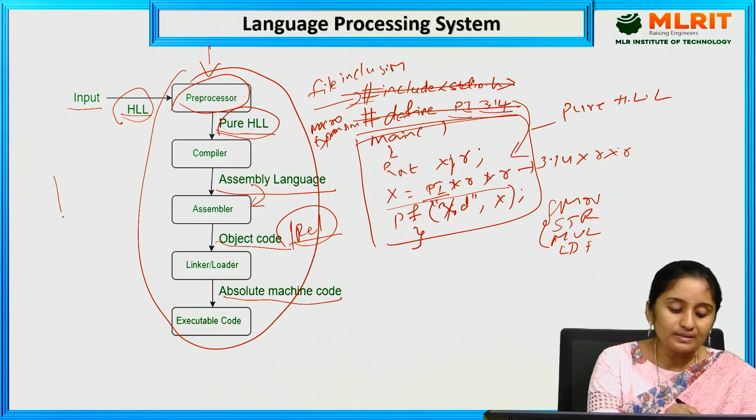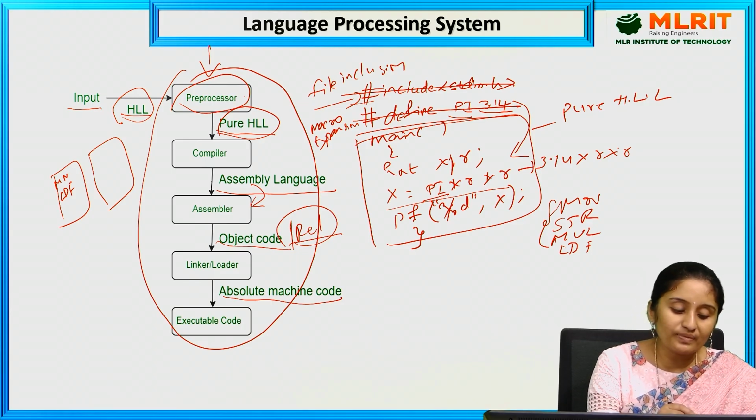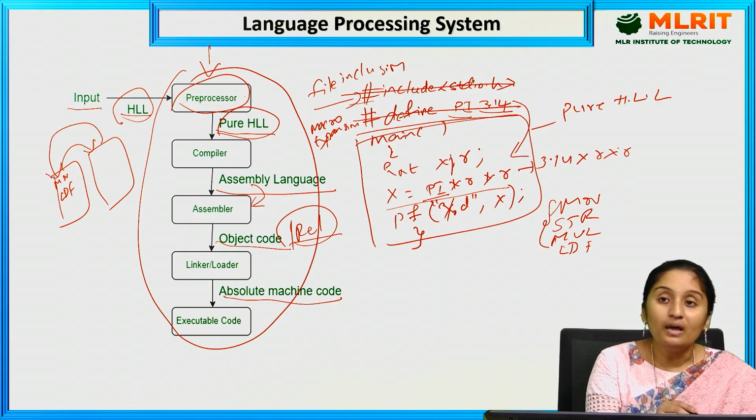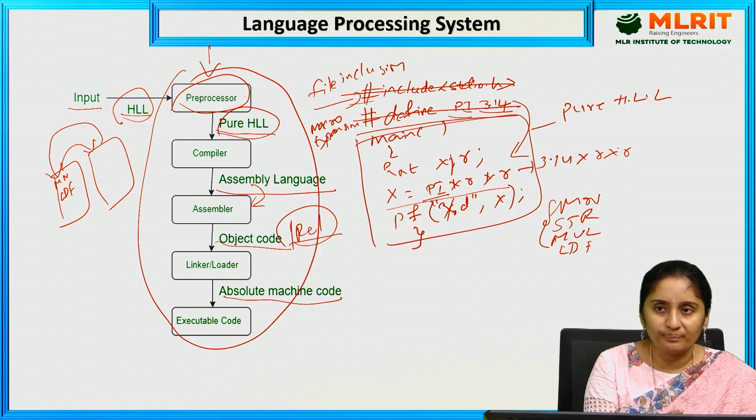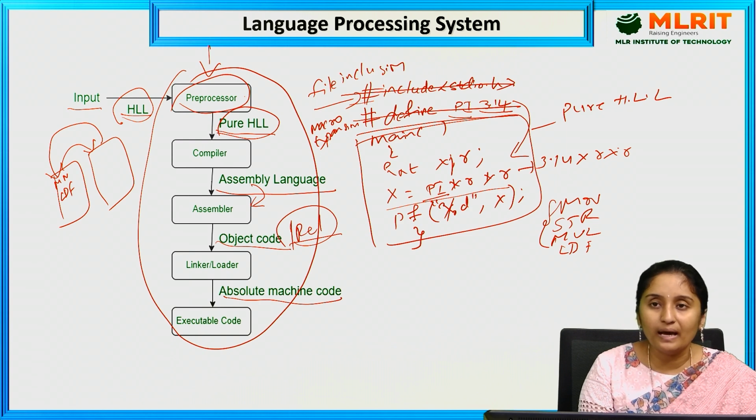Once this program is written here, move, load, all these things are there. Relocatable, the name itself is telling: once it comes from here to the hard disk, and again from the hard disk it moves to memory, the memory that will be allocated is different. When it moves from the hard disk to the registers, the memory will be allocated differently.